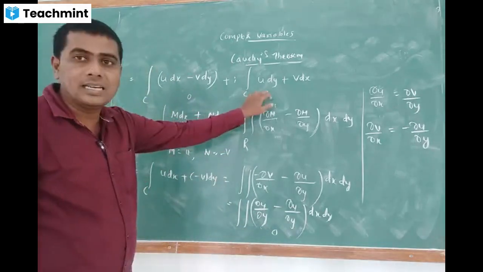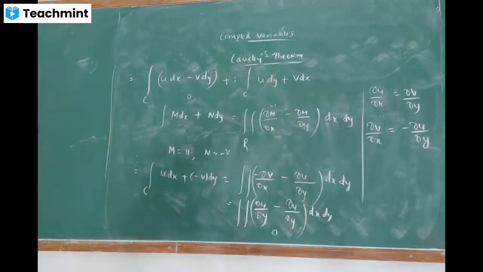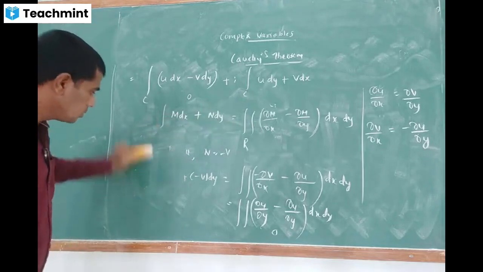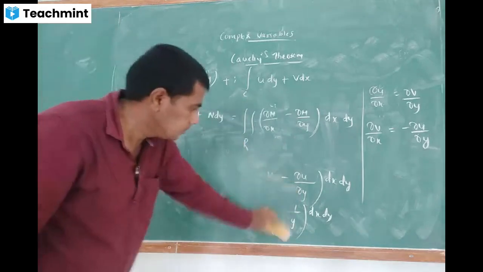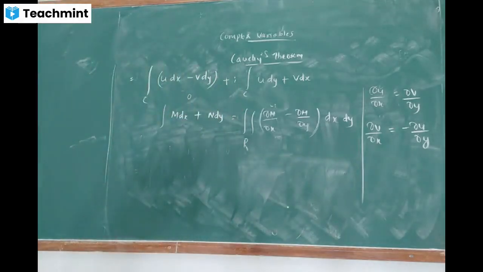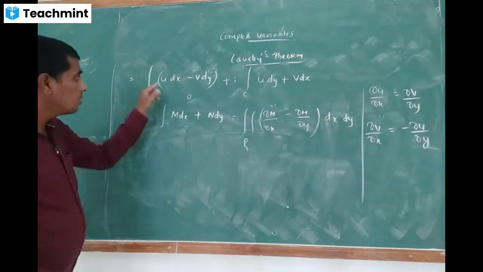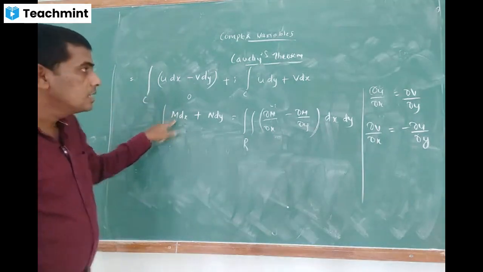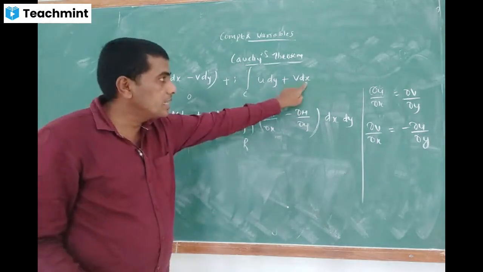Similarly, we have another integral. So kindly respond here for this second integral: what is m and n here? I said already, the coefficient of dx is considered as m. Is it clear? Here, the coefficient of dx is considered as m.